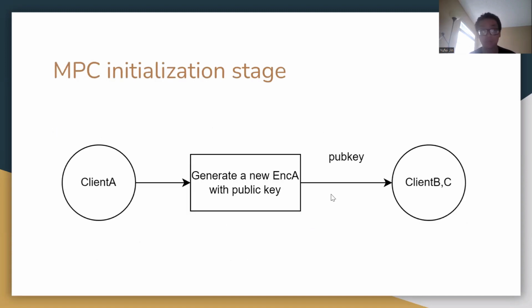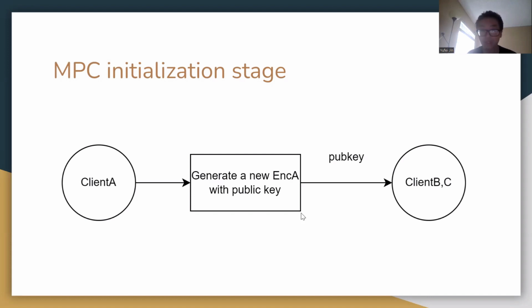Now it comes to the MPC initialization stage, where client A, for example, is selected as a special client that generates another new FHE encryption, where it holds both the secret key and the public key. And it will send the new public key to everyone else in the clients.